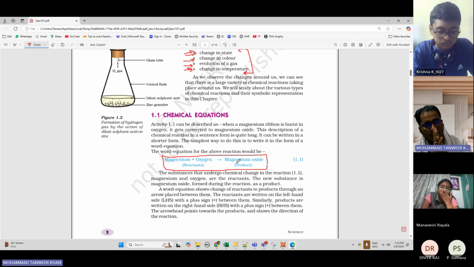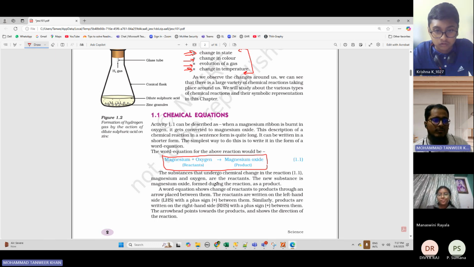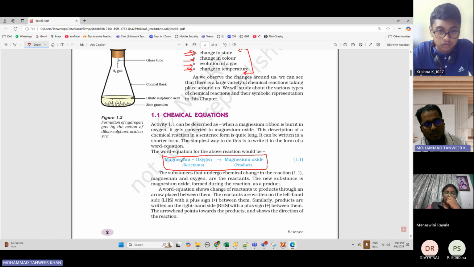The substances that undergo chemical change in reaction 1.1, magnesium and oxygen, are the reactants. The new substance, magnesium oxide, formed in the reaction is the product. Magnesium and oxygen are the reactants. Finally, you got magnesium oxide. That is the product. Hope this is clear.